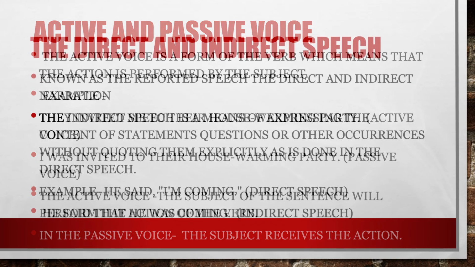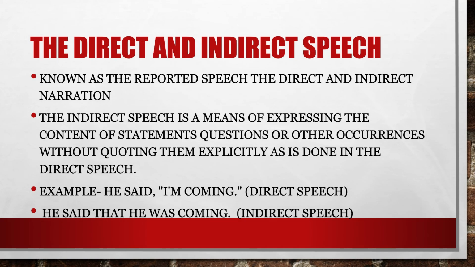The second type in your syllabus under the title of the transformation of sentences is the direct and indirect speech. It's also known as the reported speech, the direct and indirect narration. Well, let's know in brief what is the direct and indirect speech. In the simplest term, we can say the indirect speech is a means of expressing the content of statements, questions, or other utterances without quoting them explicitly, as is done in the direct speech.